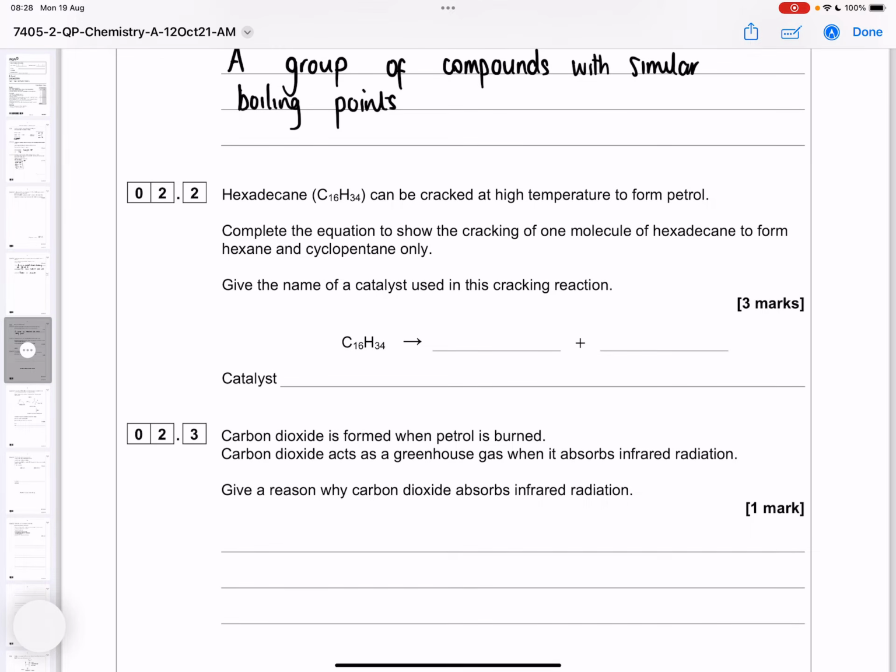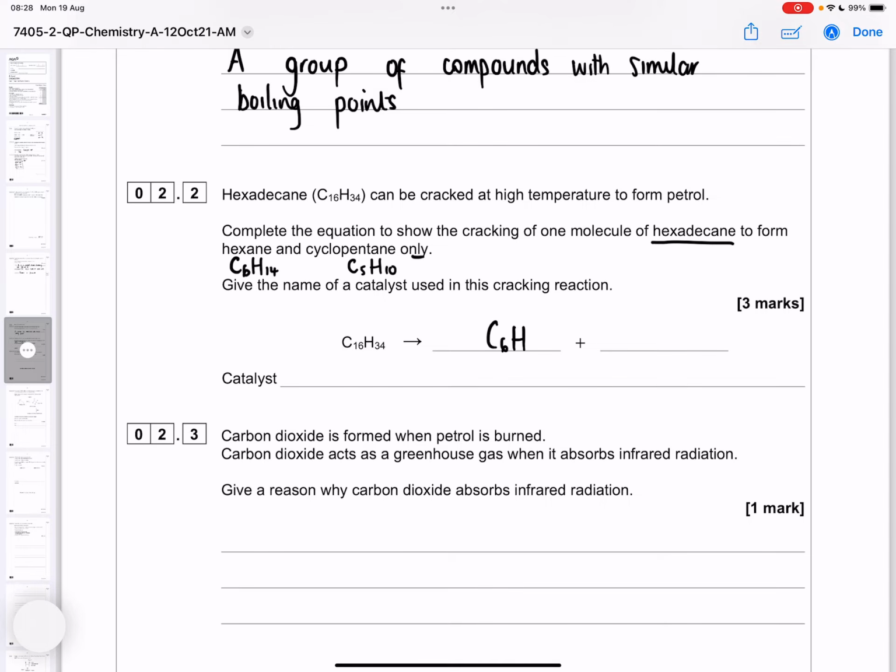Hexadecane, so that's an alkane, can be cracked at high temperature to form petrol. Complete the equation to show the cracking of one molecule of hexadecane, so they've already drawn that in for us, to form hexane, so hex meaning 6, and ane meaning alkane, so 2n plus 2, so double it and add 2, 14. Cyclopentane, so pent meaning 5, but a cyclic alkane only has 2n hydrogens, so C5H10. So it says these things only.